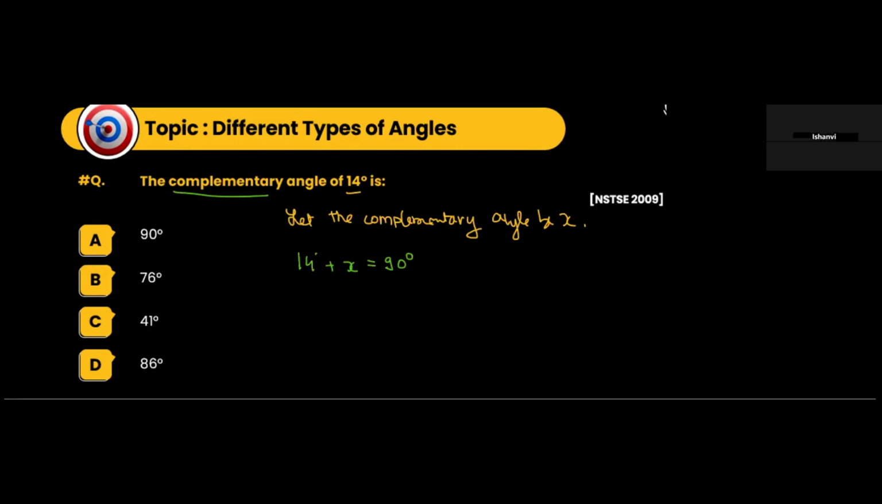Complementary angles means there are two angles, let's say x plus y. This will give you 90 degrees. Okay? So 14 plus x is equal to 90 degrees. So we can say therefore x is equal to 90 degrees minus 14 degrees. So that's how much? 76 degrees. So x will be 76 degrees. Is it making sense? Okay.